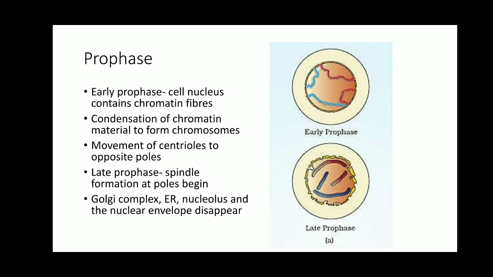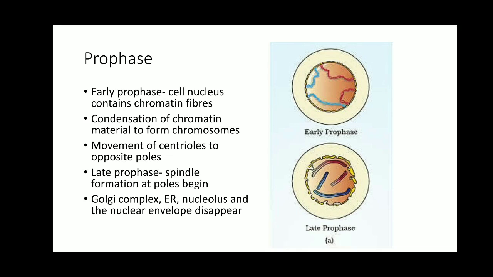Now the prophase initiation is marked by condensation of this chromatin material. The early prophase begins by condensation of this chromatin material, which is thin thread-like structures. These coiled structures are going to be uncoiled and untangled, and they become thickening and shortening. That process is known as condensation to form chromosomes. That takes place in the early prophase.